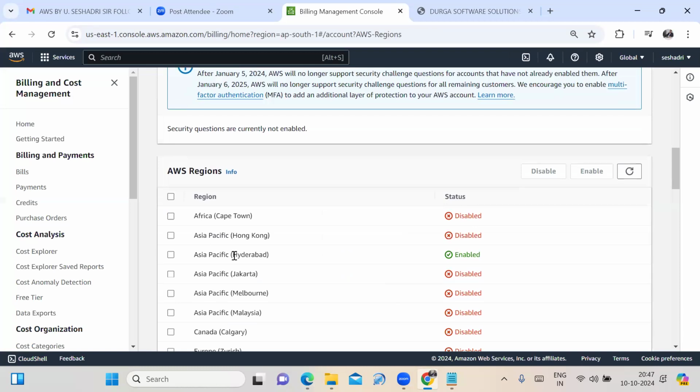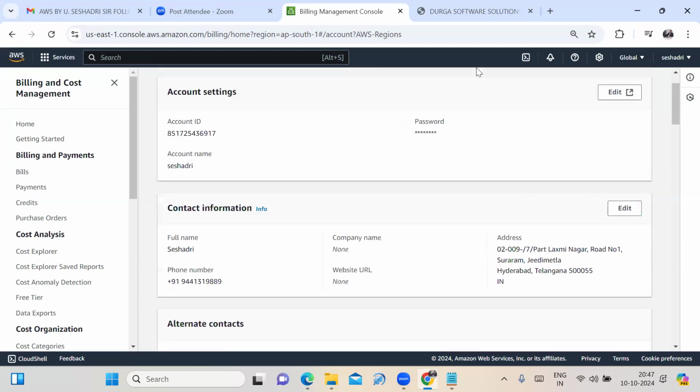Sir, I need to enable Hong Kong. Then you have to select this region. See that, the disable and enable option is there. Like that, in my AWS account, I can enable the Hyderabad region. But if you are creating your AWS free tier account, the Hyderabad region is also disabled. You need to enable this Hyderabad region. Select this region, the enable option is there, and we have to click on the enable option.